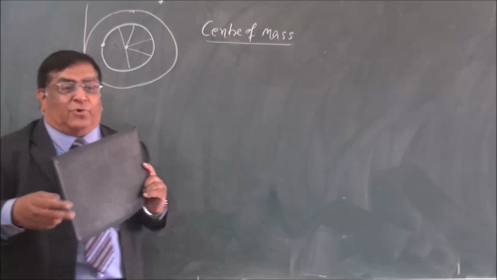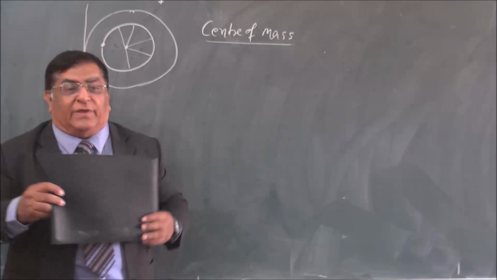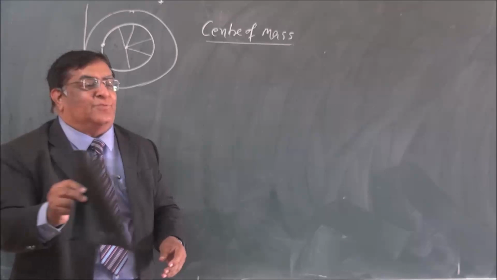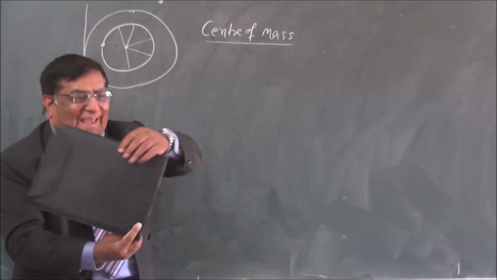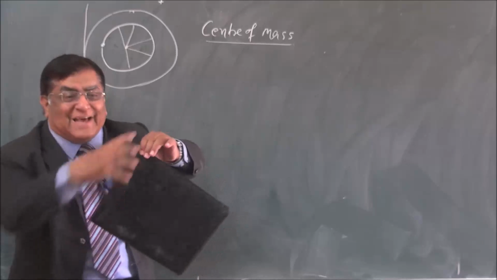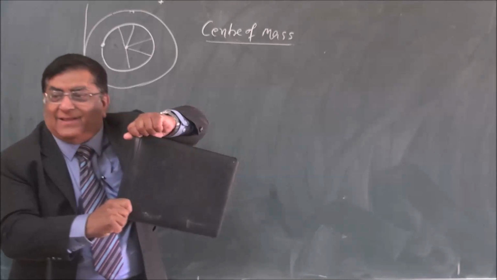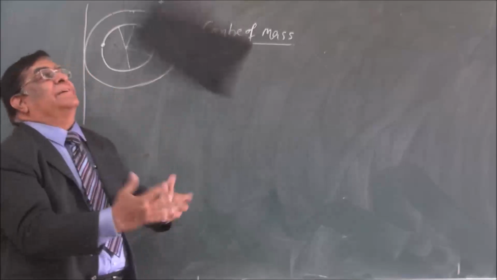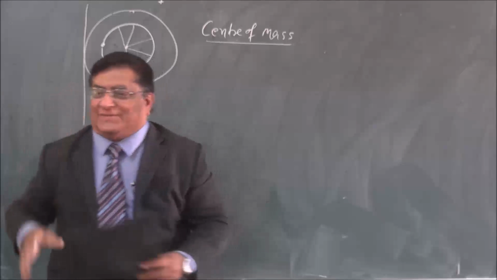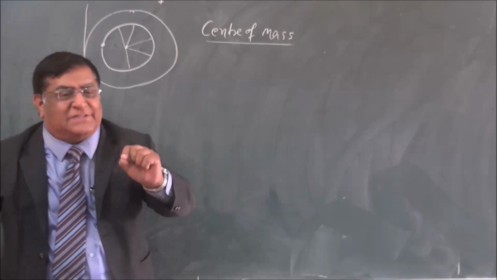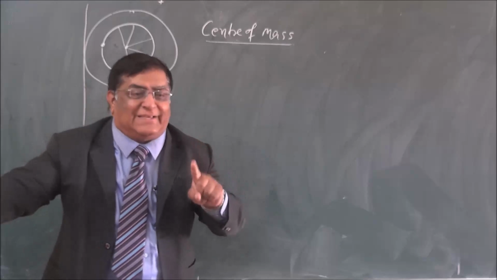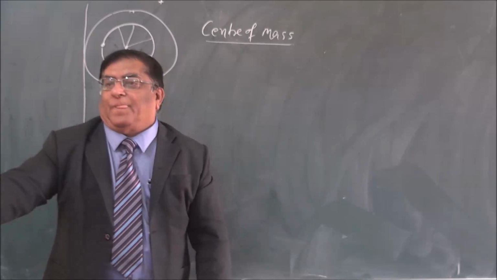You see, I have told you that this point is not moving. You say, how is it not moving? See, it is moving. This is a rotation and it is moving. But the thing is, I am holding it. If I don't hold it and leave it free, then that point is not moving. So center of mass is that point which is not rotating when there is a free rotation.